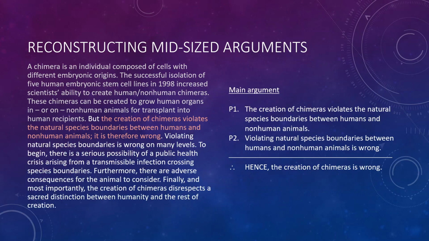In this case, we have an argument against the creation of chimeras, and the argument rests on the generalization that violating natural species boundaries between human and non-human animals is wrong. And the person presenting this argument gives us 3 separate, independent arguments that support premise 2. Do you remember what that kind of extended argument structure is called?